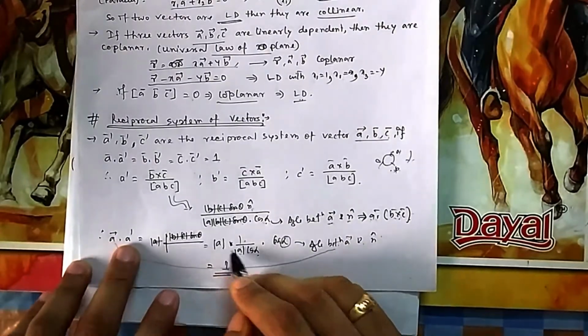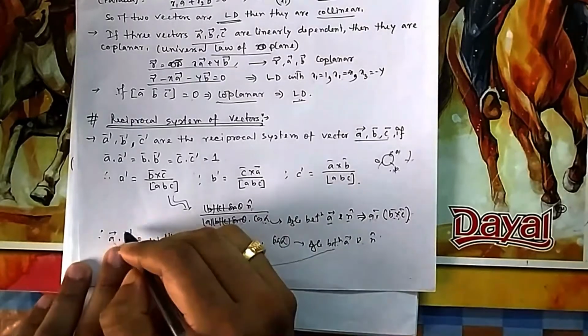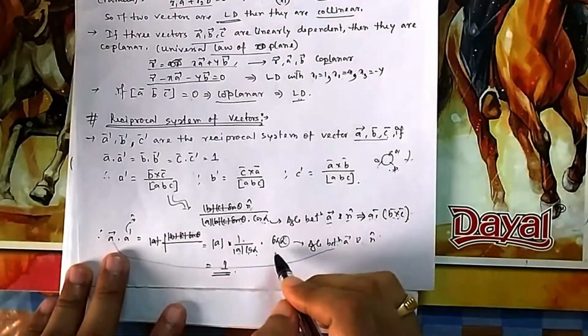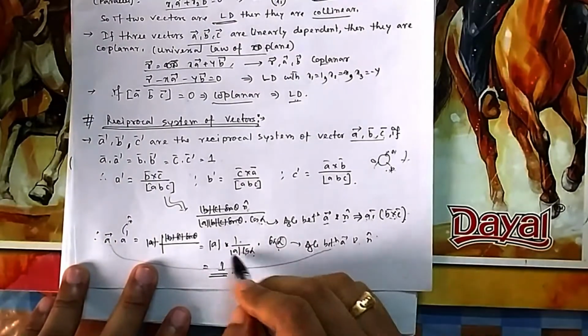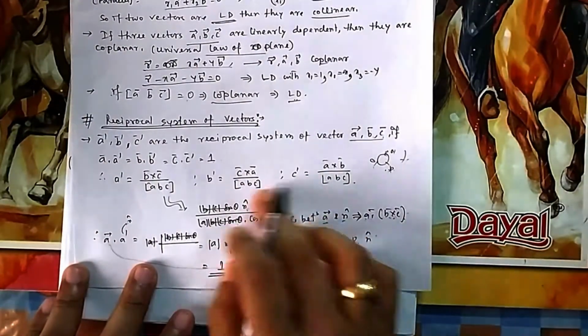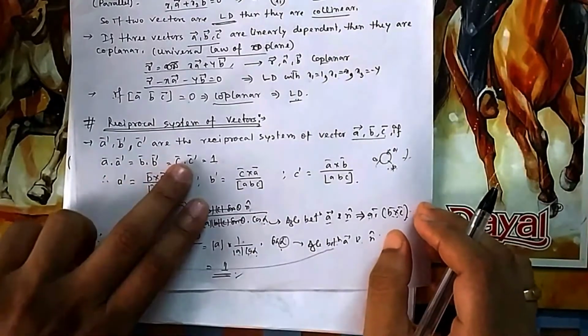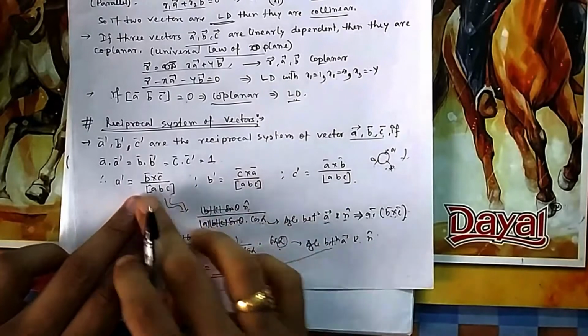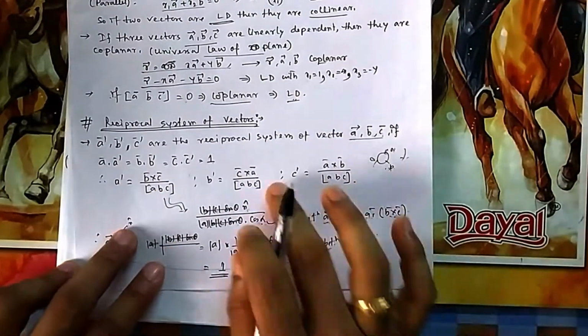Magnitude of this one, magnitude of this one, angle between these two. And A dash, the direction is n cap. So the angle between these two is alpha, so it will be cos alpha. So cos alpha gets cancelled with A, so it is 1. Similarly, you will find all these also satisfy this condition. So that's why they form a reciprocal system. For that you have to find this A dash, B dash, C dash in this way.